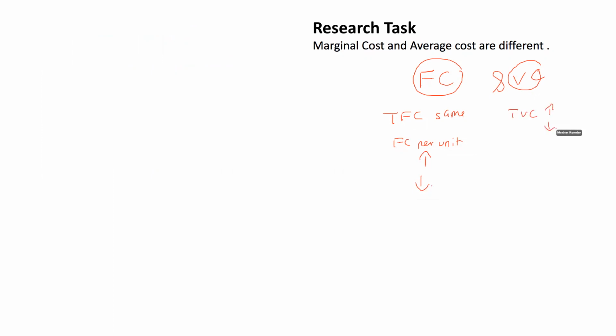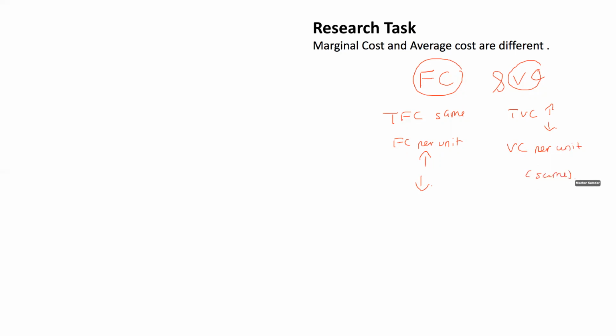Now, by this point of time, you should already know the difference between fixed cost and variable cost. Total fixed cost always remains the same. However, fixed cost per unit can increase or decrease as per the activity level. Total variable cost will increase or decrease as per the activity level. However, the variable cost per unit will always remain the same.